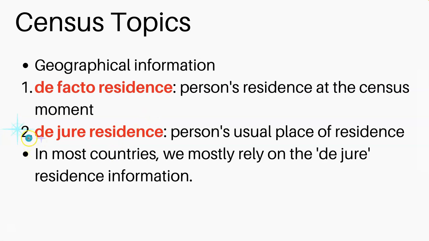As the stars are shining here, usually I include this kind of shining star when I introduce a very important concept. De jure residence means the person's usual place of residence. For example, if you're living in Jonesboro with your family as your permanent home, your residential data will be collected in Jonesboro. So in most countries, we will select the de jure residence information, because, as I said, that will be more important and more useful information.